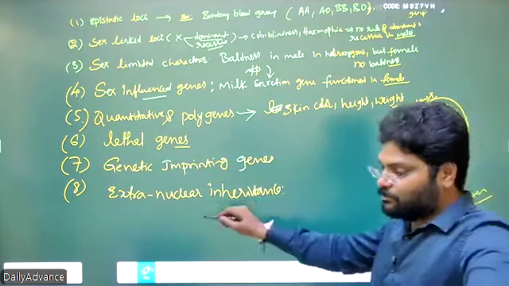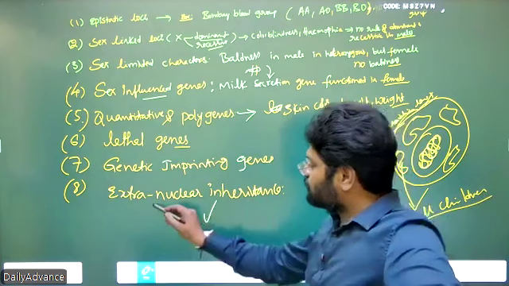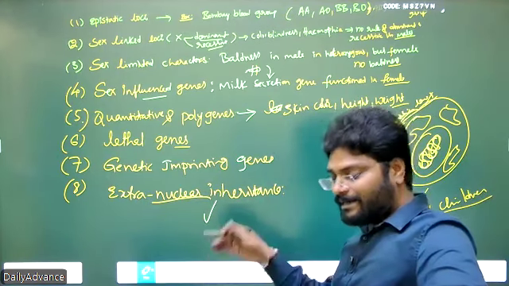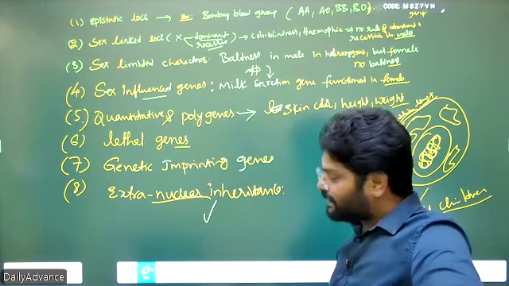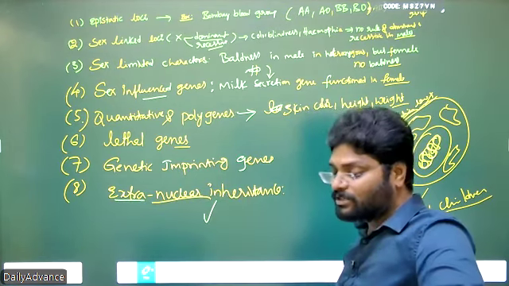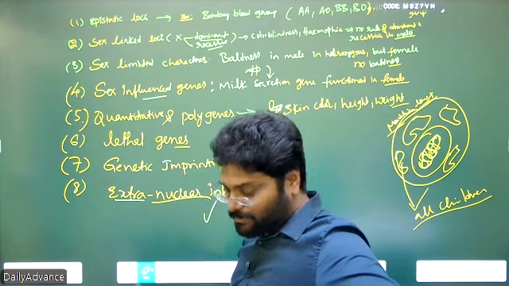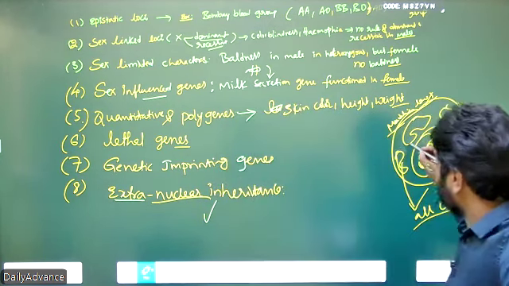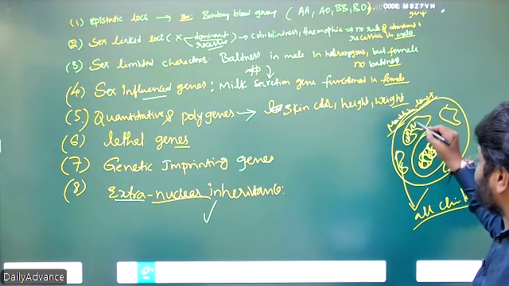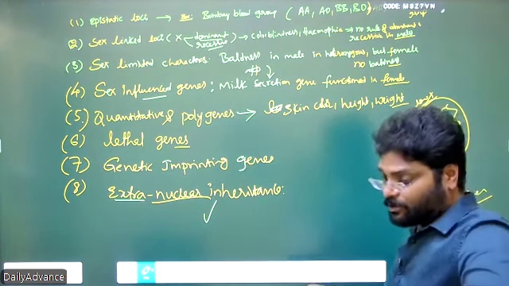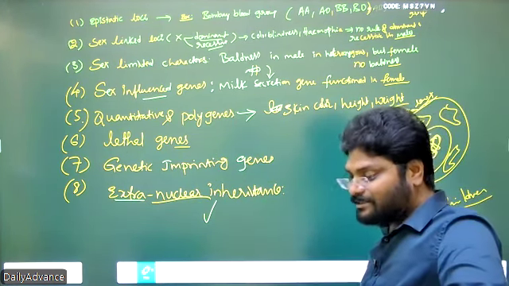So yesterday we discussed the extra nuclear inheritance. Nuclear means DNA and genes, those inheritances. Extra nuclear means outside the nucleus, where we have DNA in the form of mitochondria. So mitochondria also have their own DNA. Any change in the mitochondrial DNA that leads to altered products does not follow the Mendelian laws.